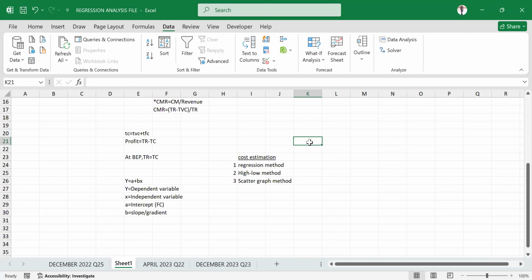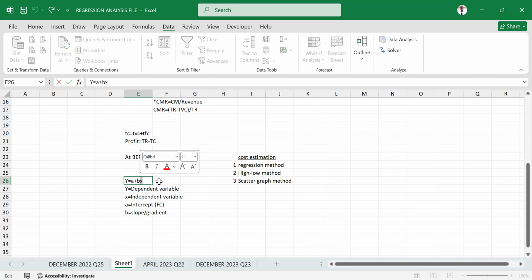Now, let's go back to this cost estimation function, y equals a plus bx. That is the cost estimation function that we have there. In this case, it has only one independent variable. You see this x is our independent variable, and in this case it is only one. But it will not always be one.